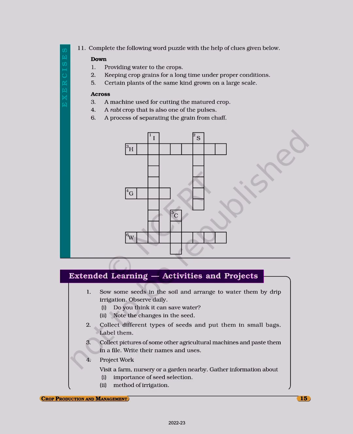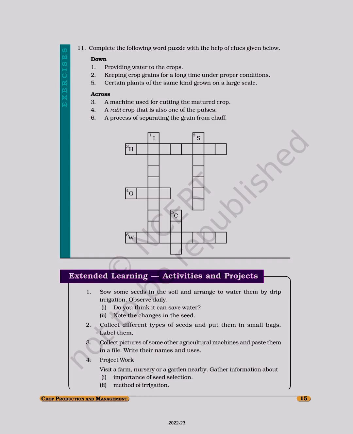Extended learning activities and projects. First, sow some seeds in the soil and arrange to water them by drip irrigation, observed daily. Do you think it can save water? Next, note the changes in the seed. Second, collect different types of seeds and put them in small bags, label them. Third, collect pictures of some other agricultural machines and paste them in a file. Write their names and uses.